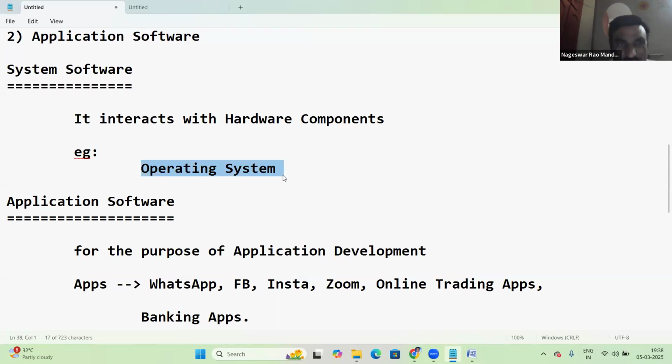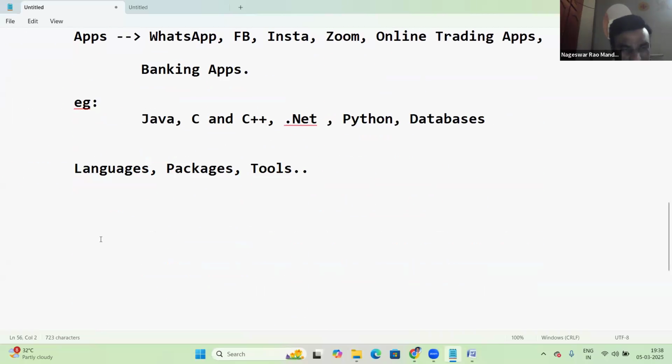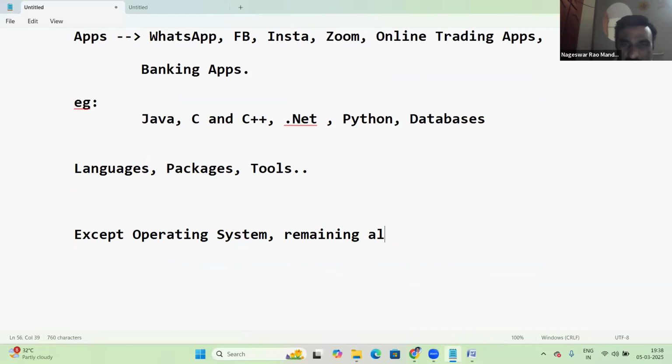So here OS is a system software. Except OS, remaining all are application softwares. Except operating systems, remaining all are application softwares.